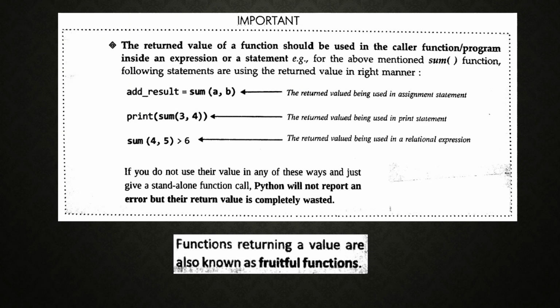If you do not use the value in any of these ways and just give a standalone function call, what happens? Python will not report an error, but the return value is completely wasted. It is not an error, but by using the return statement, it returns a value that will be wasted.